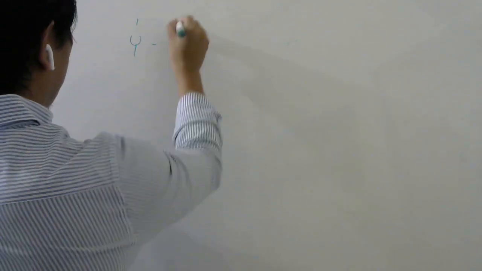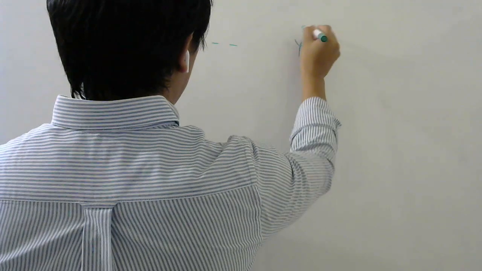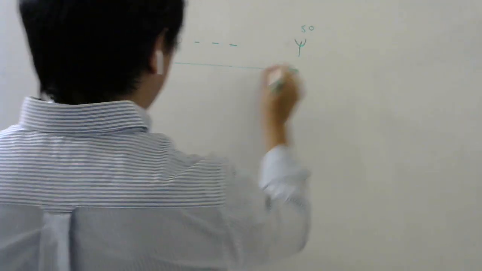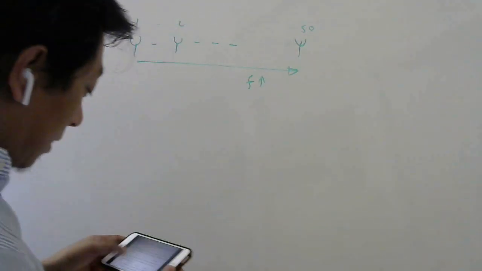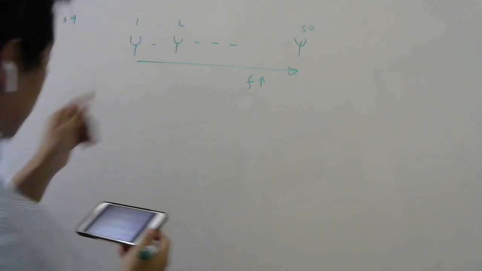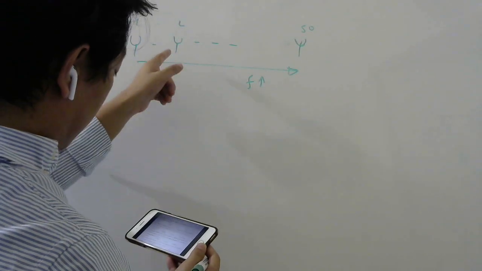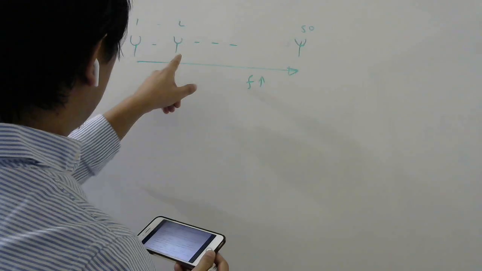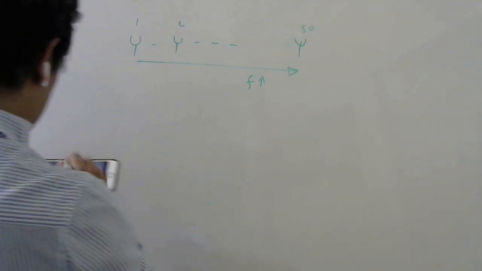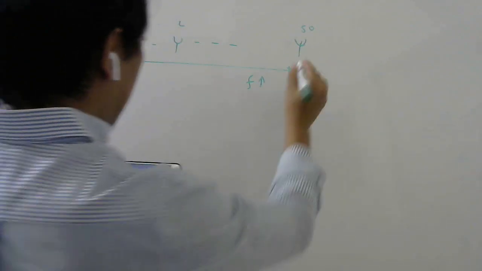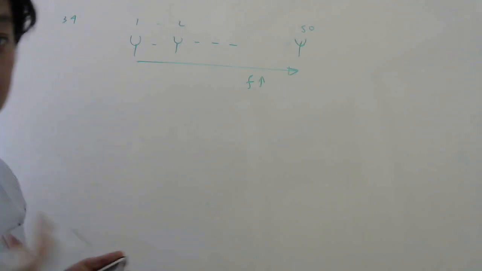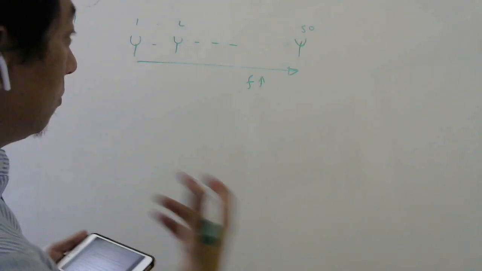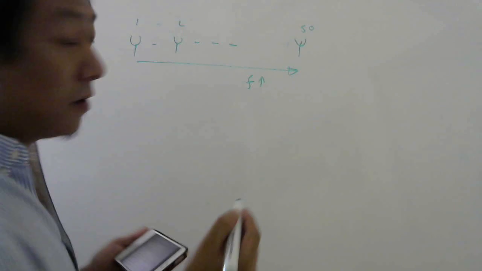So 34th question, there are 50 tuning forks, number 1, number 2, like this, 50 tuning forks in increasing frequency. So frequency increases as you go from first tuning fork to 50th tuning fork. Now they are saying each produces 4 beats per second, meaning beat frequency is 4 hertz with the previous one. And they are also saying the frequency of the last tuning fork is the octave of the first one. Now, octave you may think is 8 times, but in the language of music, octave means double.